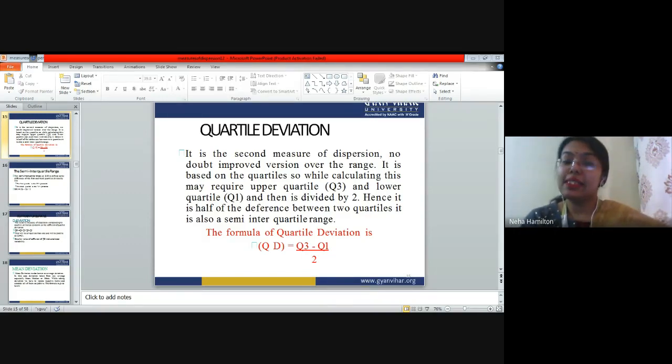So this is a method which is used to calculate the measure of dispersion, right? It is better if you write down the formula so that you don't get confused between range, interquartile range, and quartile deviation. The names are similar, so you may get confused. So please write it down in your copies, right? That is what I recommend. Just write down the heading quartile deviation, QD, and then write down Q3 minus Q1 divided by 2.